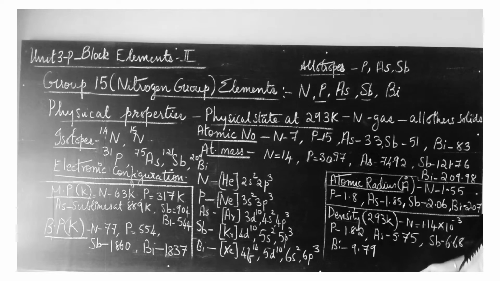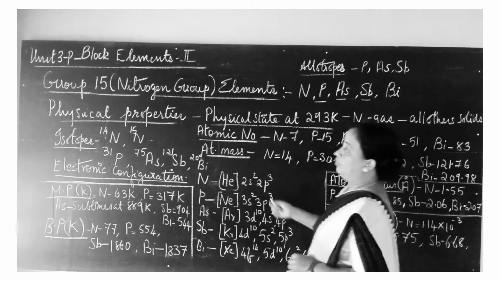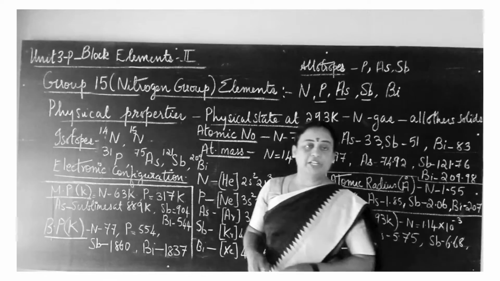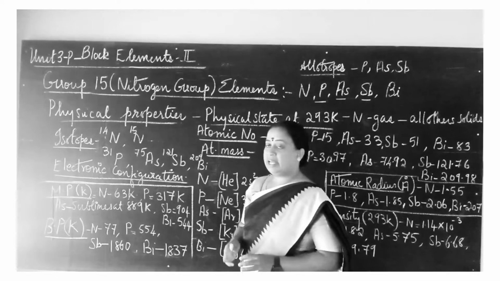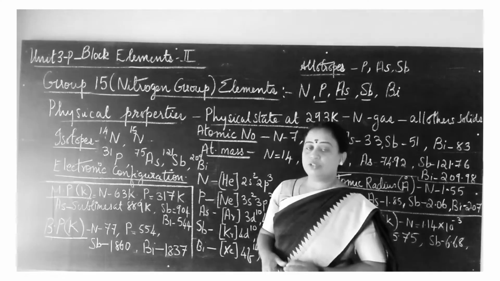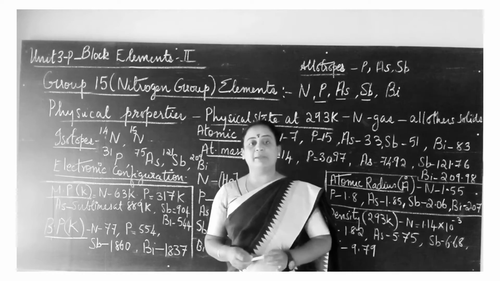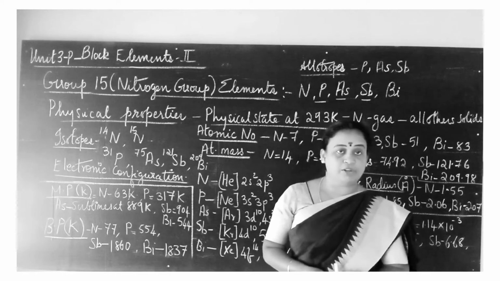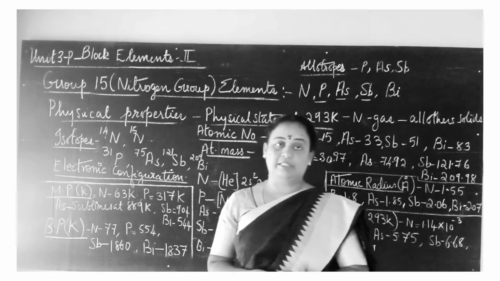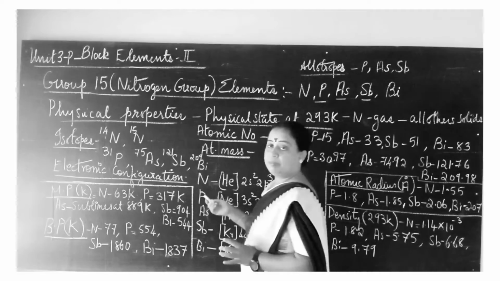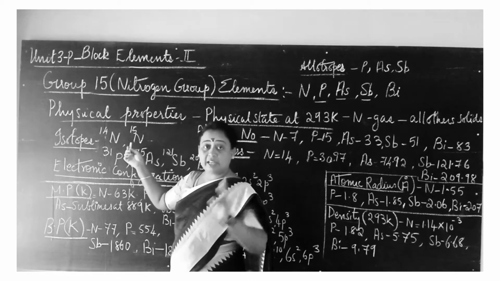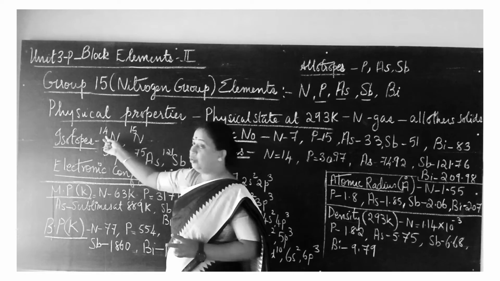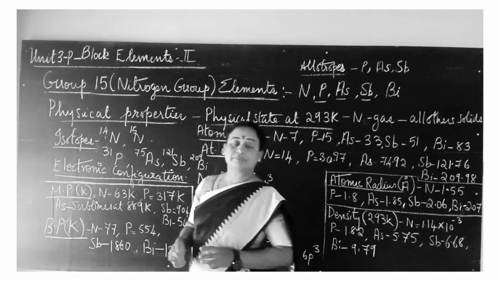Now let us look into the isotopes of group 15 elements. All the elements have isotopes. We know what an isotope is: isotopes are atoms of the same element having the same atomic number but different mass numbers. Nitrogen has two isotopes, N14 and N15.